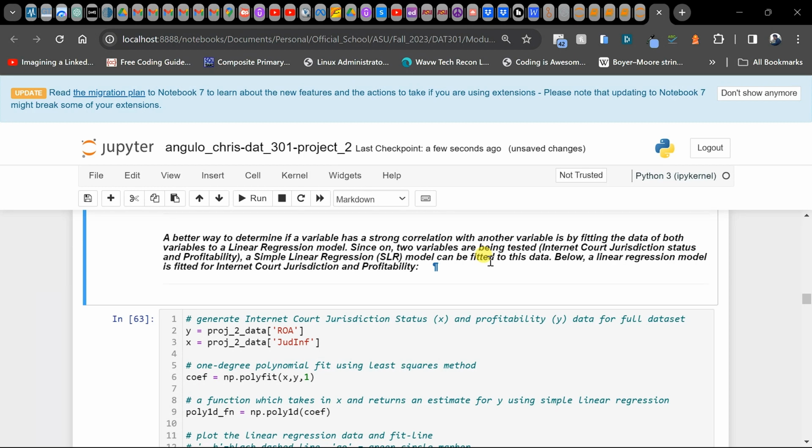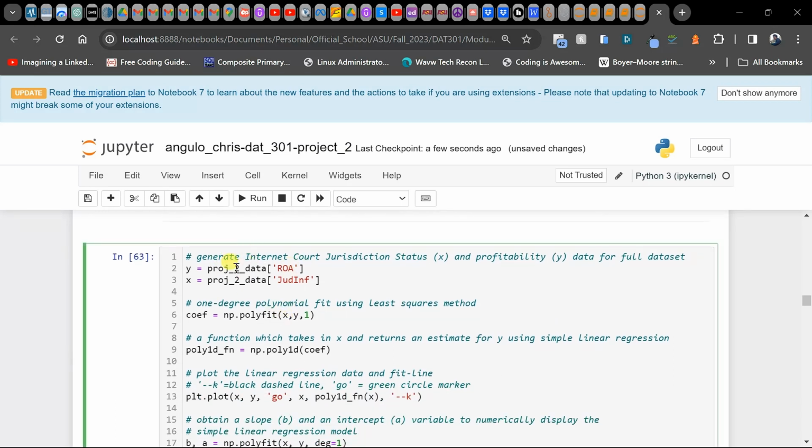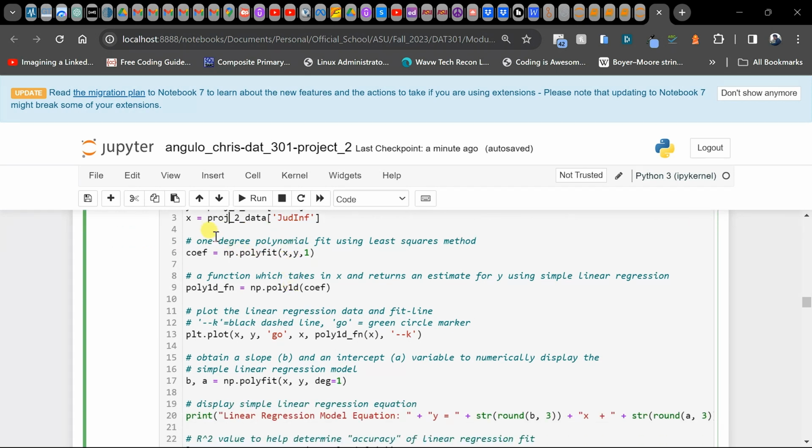So here we do a simple linear regression model between these two variables. Again, we're going to grab the data for all profits, and the data for companies within and outside Internet Court jurisdiction.